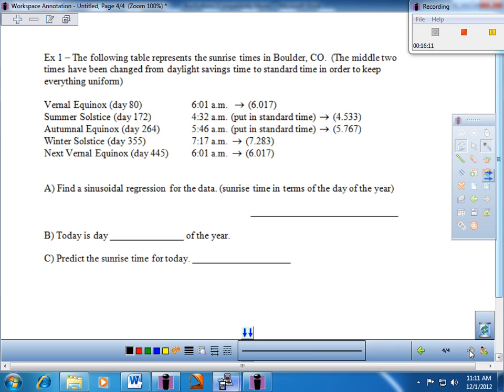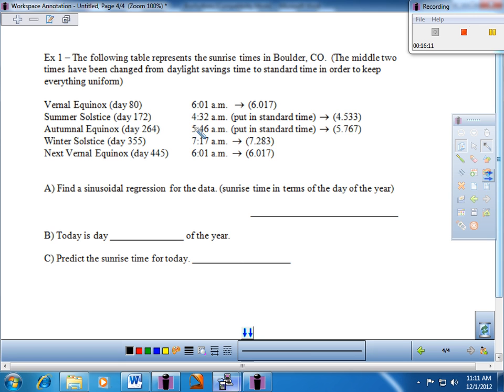So let me read example 1, and we'll try one more here. So it says the following table represents the sunrise times in Boulder, Colorado. The middle two times have been changed from daylight savings to standard time, just in order to keep everything uniform. So that would be this right here. So officially in standard time, that would be 4:32 in the morning and 5:46 in the morning. Otherwise, there would be an issue with some incompatibilities, some in standard and some in daylight. So anyway, I think this should work out pretty nicely.